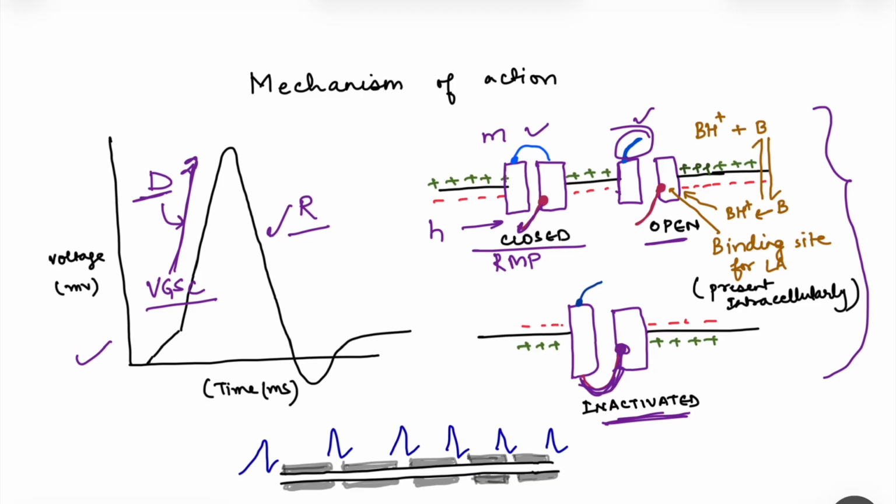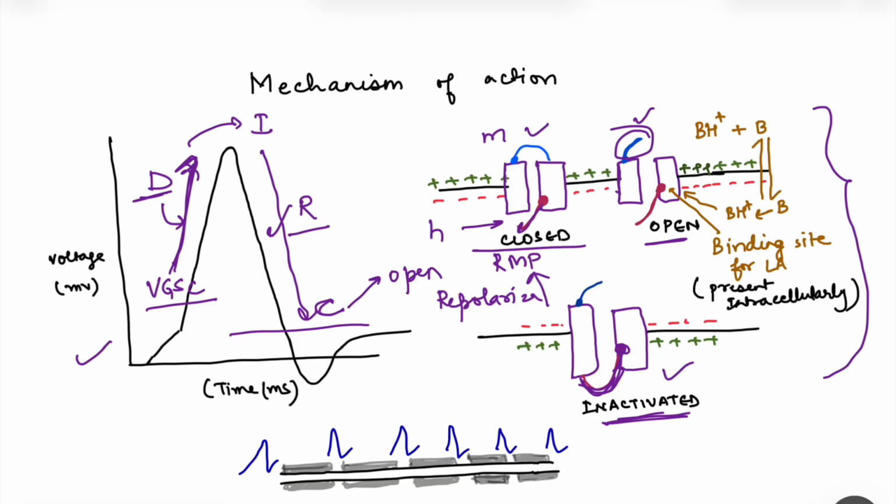Now, our local anesthetics block these sodium channels in the inactivated state, and it's very important that sodium channels move from inactivated to the closed state, and that happens only during repolarization. Understand? So you see here, the voltage gated sodium channels open, then they become inactivated, and they become closed again only when the membrane potential comes back to resting membrane potential, and only from closed state can they open again. Right? So for a new action potential generation, we want these inactivated sodium channels to come back to closed state, but our local anesthetics will kind of fix these channels in this inactivated state.